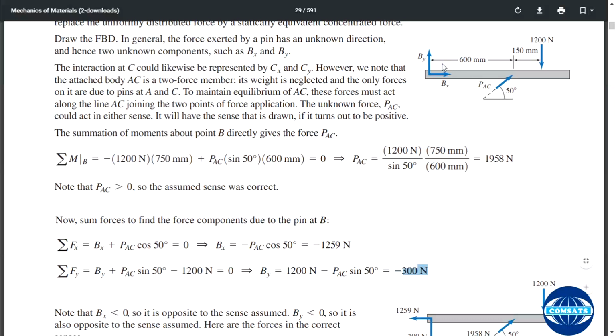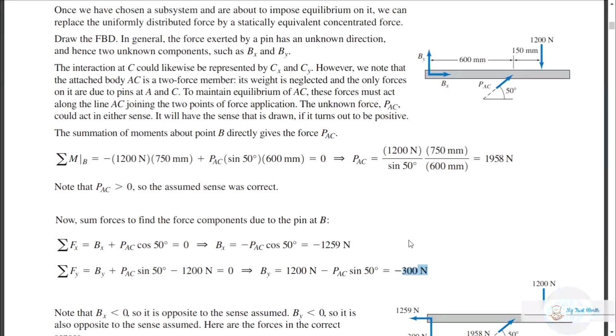So that means the By direction is also wrong. Assumed directions are wrong. Magnitude is okay, unit is okay, but direction is wrong, and the solution is okay.